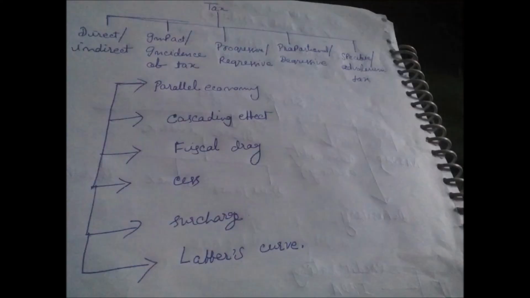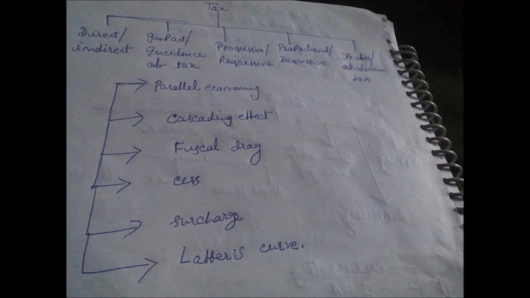Then after that, we come to the taxation system. You see, taxation is a very dynamic topic. Every year new things come into the tax system. Every year, in the budget, new provisions are introduced in tax, but that is related to the current topic, right? That is the dynamic part, which you have to prepare from the everyday newspaper.